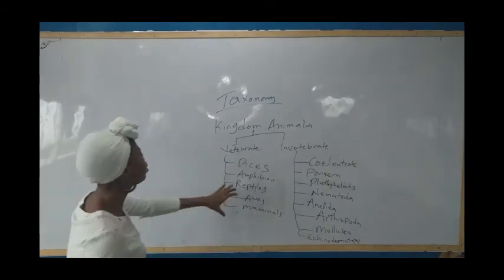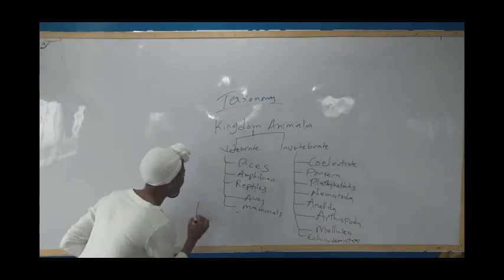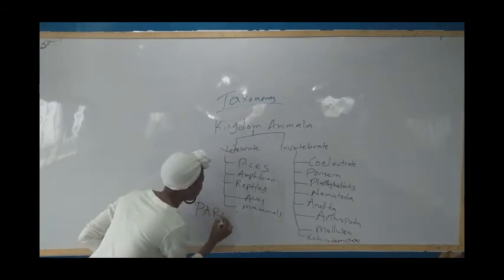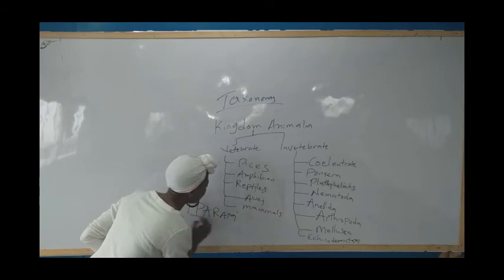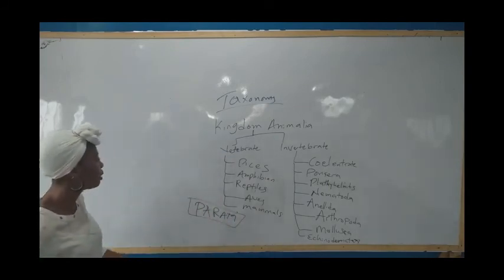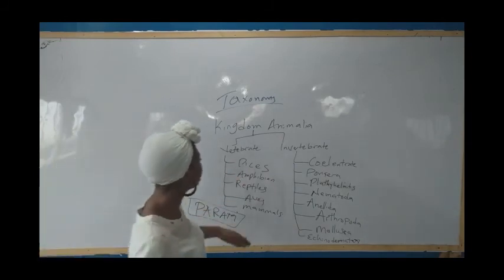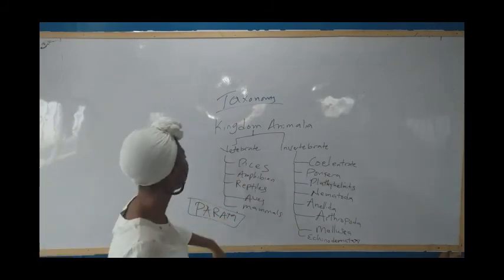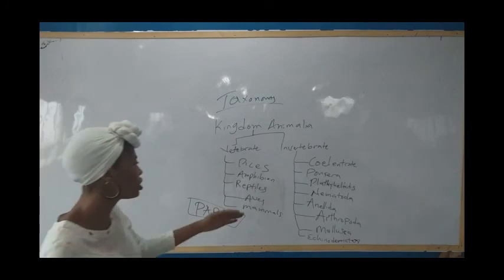So a short acronym for this is just PARAM. In case you get an exam question asking for the classes of vertebrates, just look for PARAM. Know your P for Pisces, A for amphibians, R for reptiles, A for apes, and M for mammals.